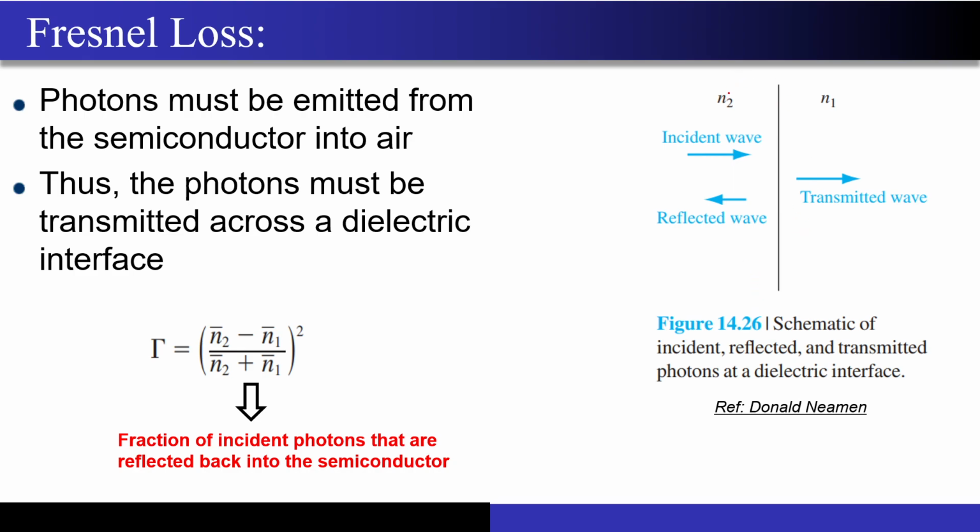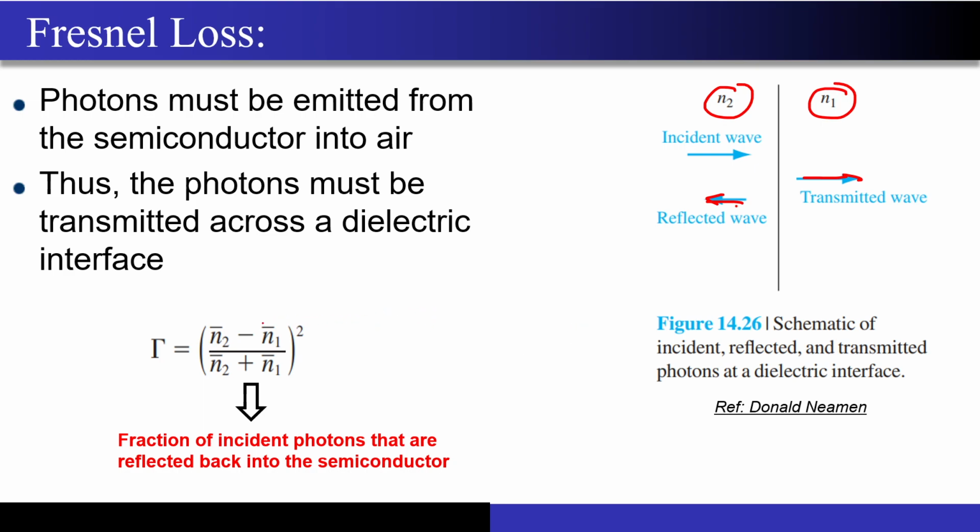that see, if you have two materials having different refractive index, correct, what is going to happen? If you incident a wave, there is going to be some transmission and there is going to be some reflection back into the same material, correct. And now this is quantified by this formula, which quantifies the fraction of incident photons that are actually reflected back into the semiconductor material, correct.